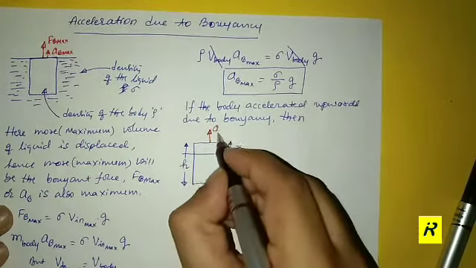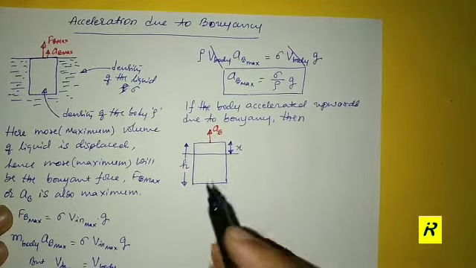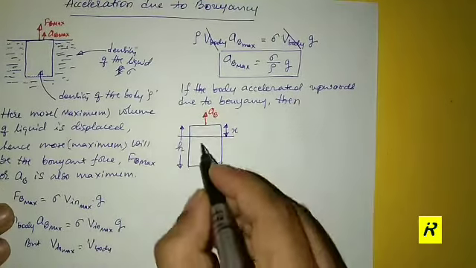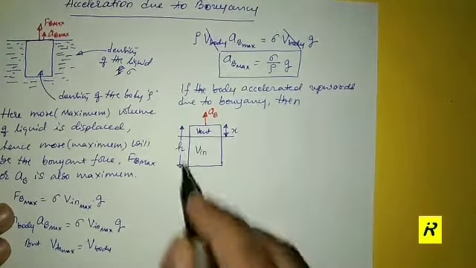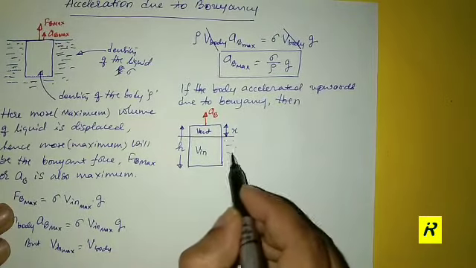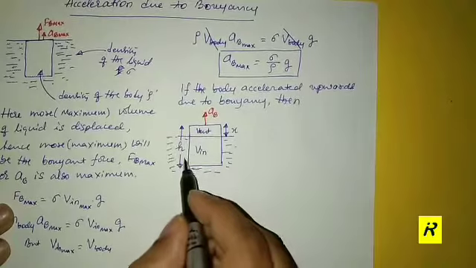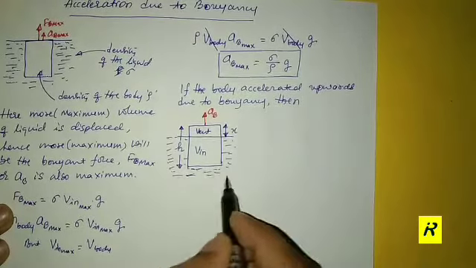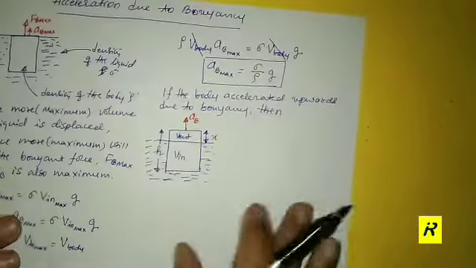This is V in and this is V out, and obviously here will be the liquid. Even though we have not mentioned it, just assume here is the liquid, right?